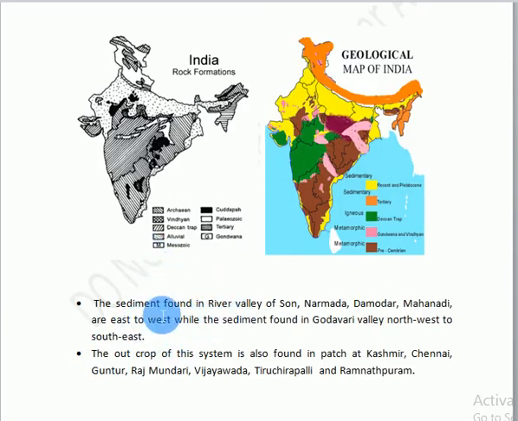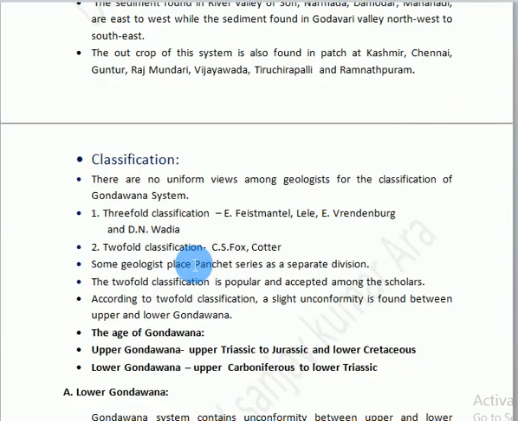Actually, the sediments found in river valley of Son, Narmada, Damodar, Mahanadi are east to west, while the sediments found in Godavari valley is from northwest to southeast. It means the direction of valley are not the same. It is quite different. The outcrop of this system is also found in patches at Kashmir, Chennai, Guntur, Rajahmundry, Vijayawada, Tiruchirappalli and Ramanathapuram.